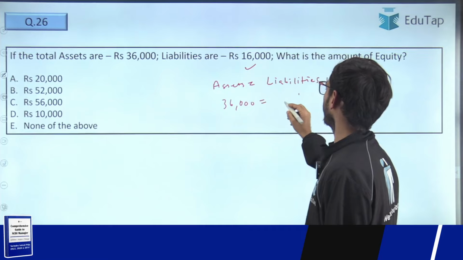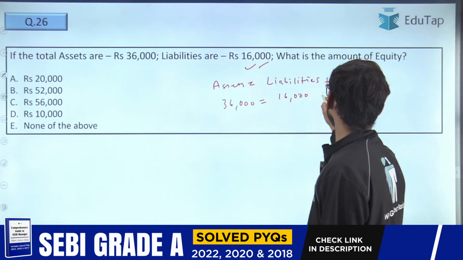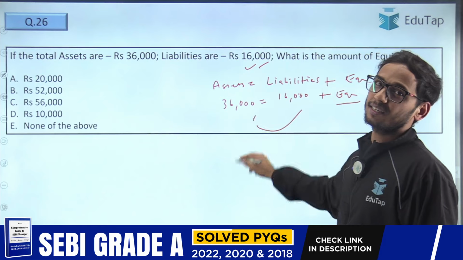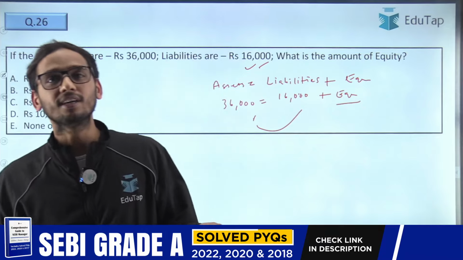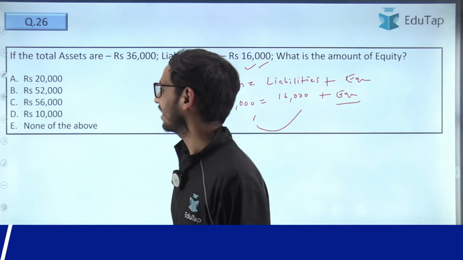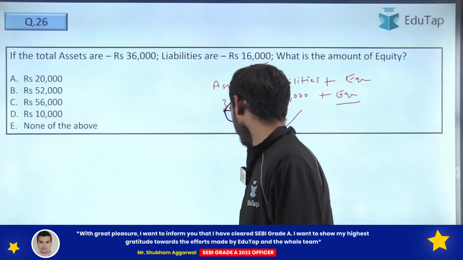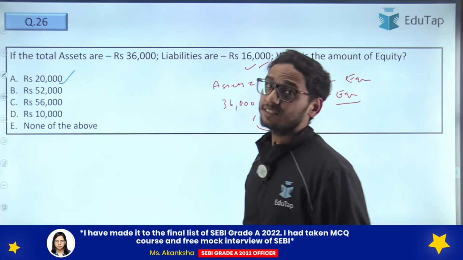So total assets has been given to us as 36,000. Liabilities we have to find out. No, liabilities is given to us as well, that is 16,000. Plus we need to find out the equity. So it is very easy, you need to subtract. So 36,000 minus 16,000 is 20,000. You don't need a calculator to calculate this, right? So option number A is your correct answer, isn't it? Yes, so option number A is the correct answer.